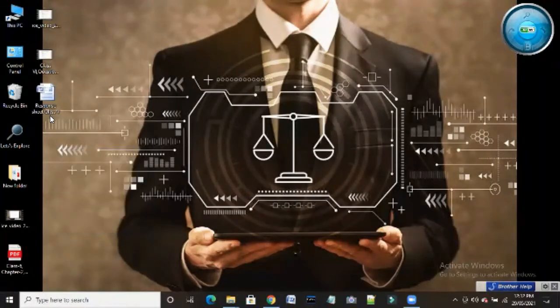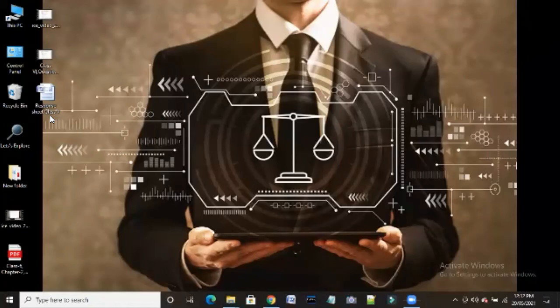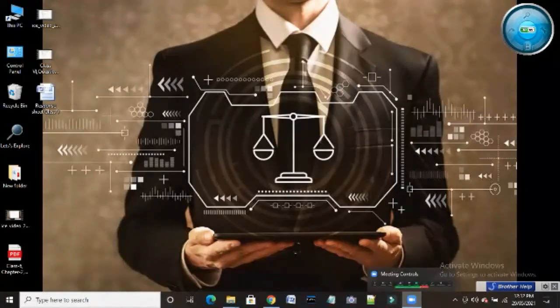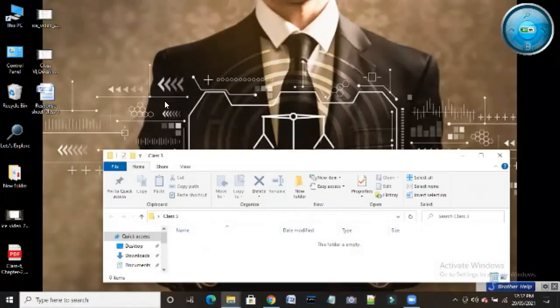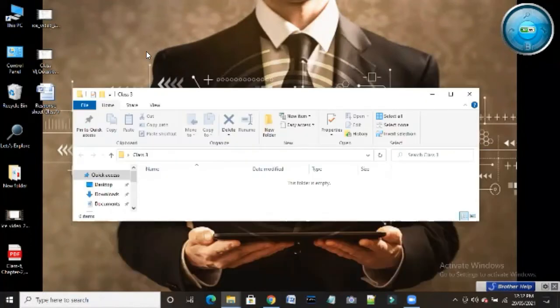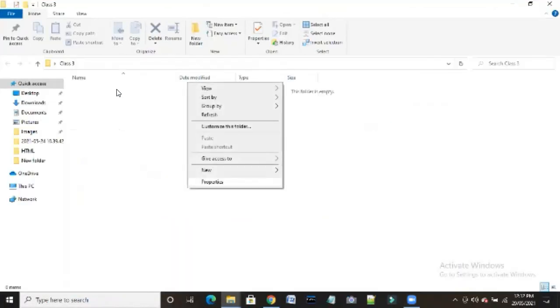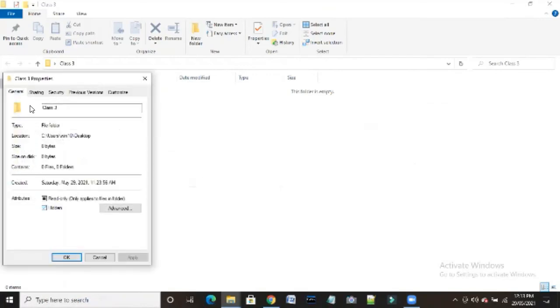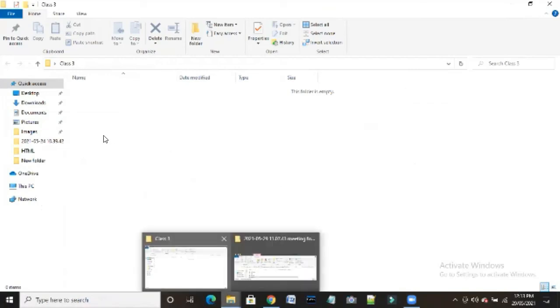Okay, then I'll go to the personalize. Understood? I'll go to the personalize, or I can also click on the Windows D. All the desktop icons are shown here. You see here, class 3, which one I have done hidden? It is here. You can see here, right? Properties, I can go. Hidden, I will just apply. Now you can see this one.